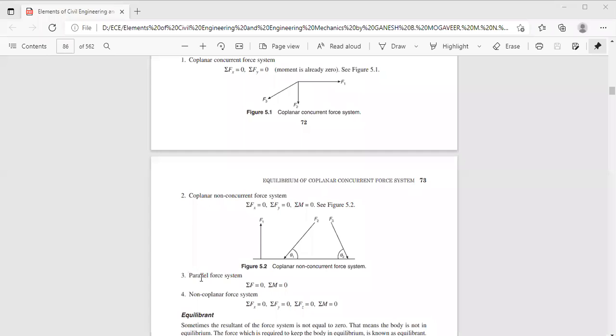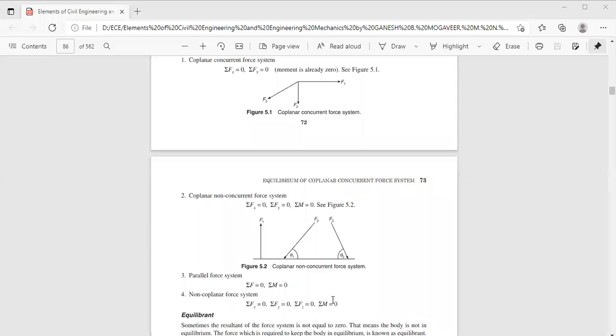Now, in case of a parallel force system, since the forces are parallel to one of the reference axes, sigma Fy will be zero. Suppose you have parallel forces parallel to the vertical axis or the y axis, then sigma Fy will be zero and the moment will also be zero. And for a non-coplanar force system, sigma Fx should be zero, sigma Fy should be zero, and the moment of all the forces must be equal to zero.